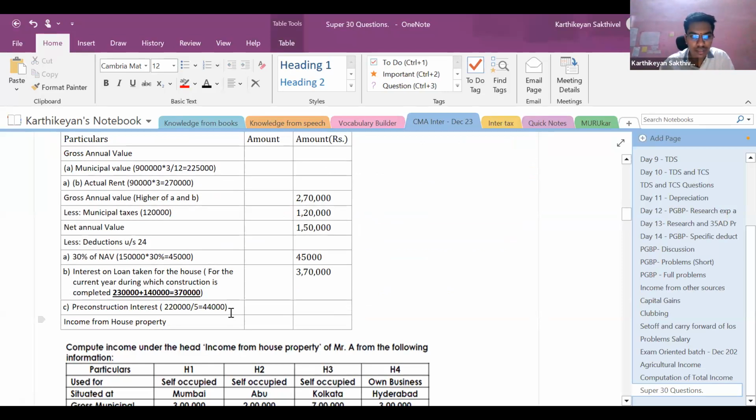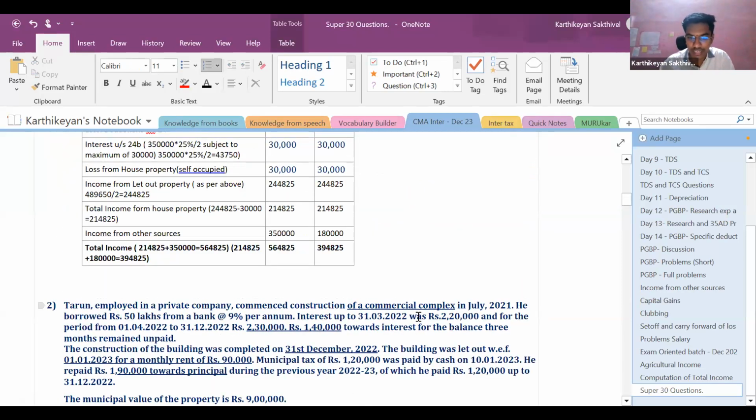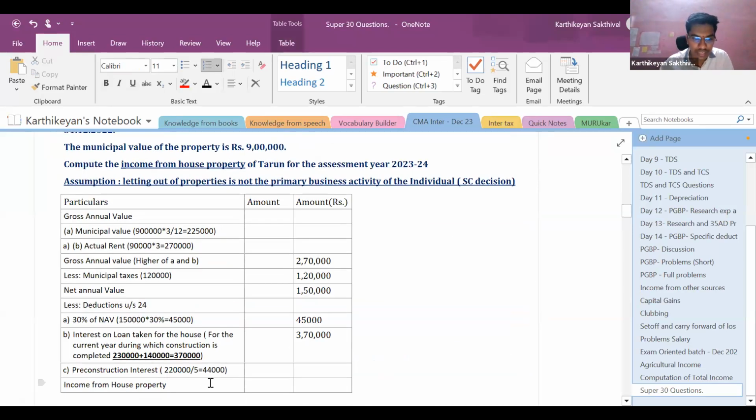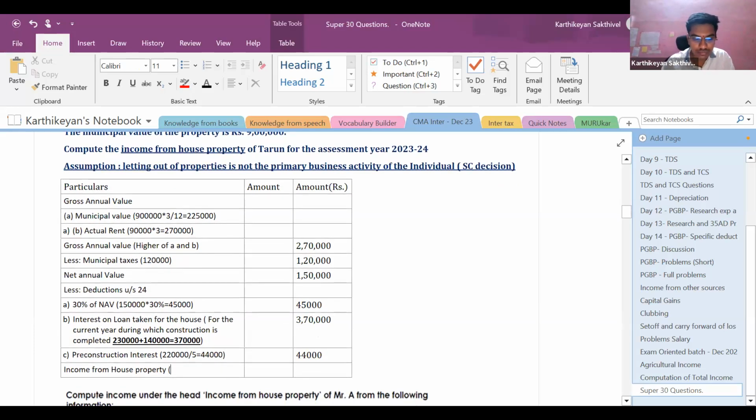3,70,000. Next, pre-construction interest: this 2,20,000 alone is to be claimed as pre-construction interest. 2,20,000 divided by 5 should be claimed as 5 equal installments from the financial year in which the property is ready for use. This 44,000 again I can claim, right?